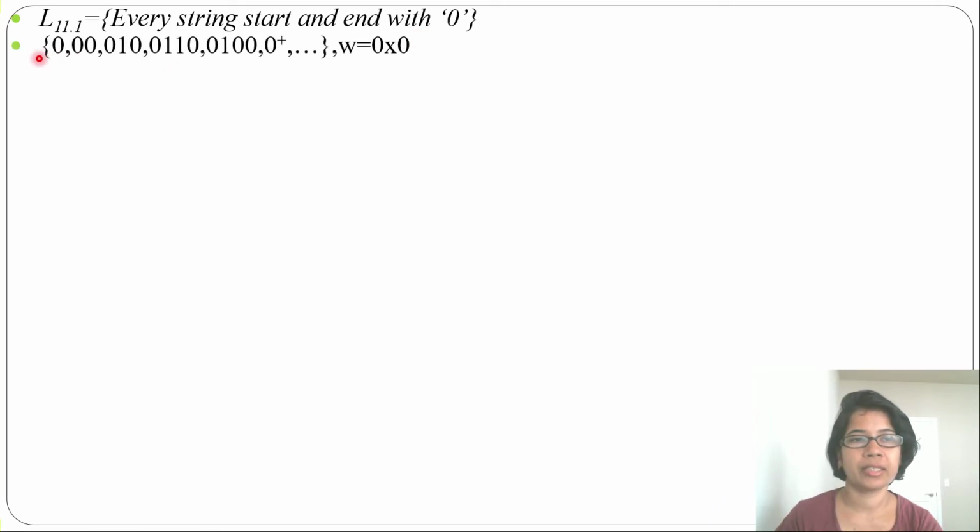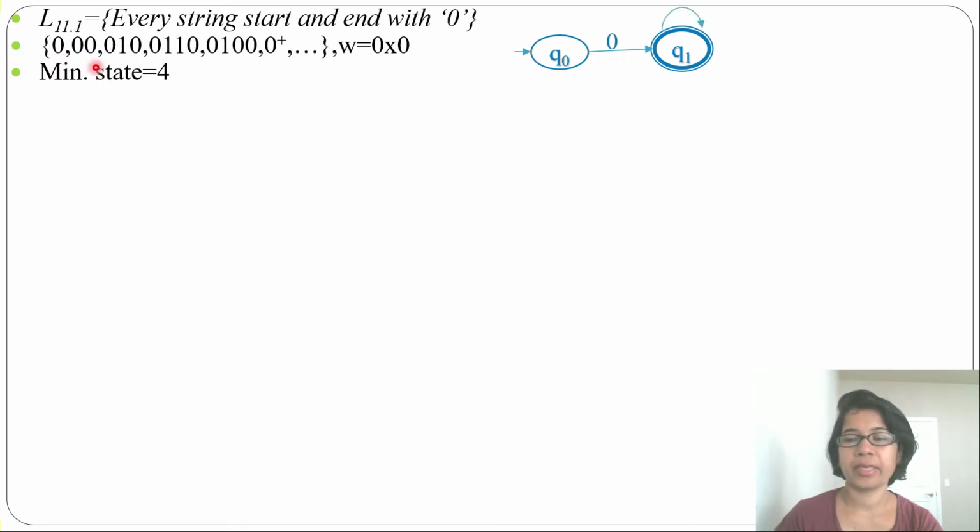It will accept single 0, because here it starts with 0 and ends with 0, and 0 0, 0 1 0, 0 1 1 0, 0 1 0 0. 0 plus, that is positive closure, any number of 0, minimum is 1. So W equals 0 x 0. From Q0 by 0 it will go to state Q1. Now it will accept this 0.